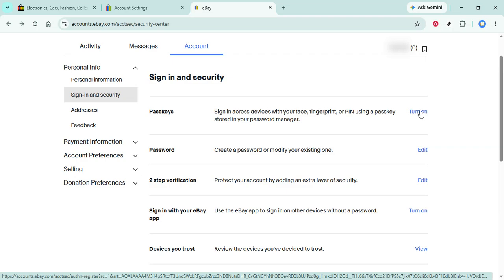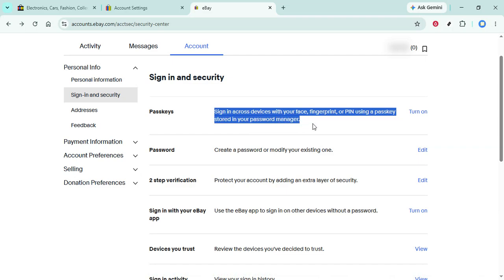Remember, keeping your online accounts secure is more important than ever, and enabling features like a passkey can provide peace of mind. If you run into any issues during the setup process, eBay's customer support is always a good resource to reach out to for help.